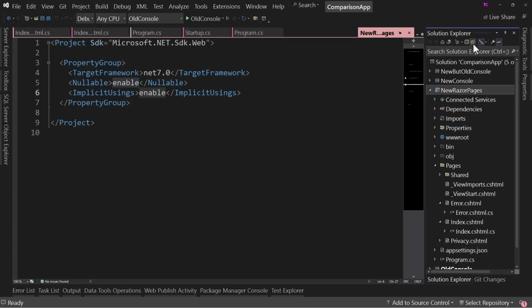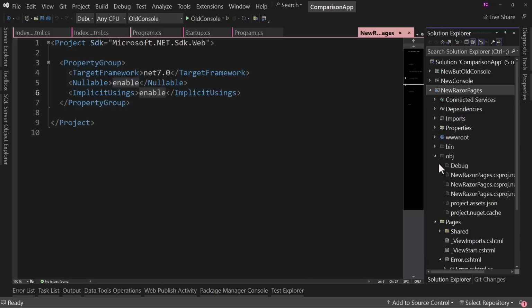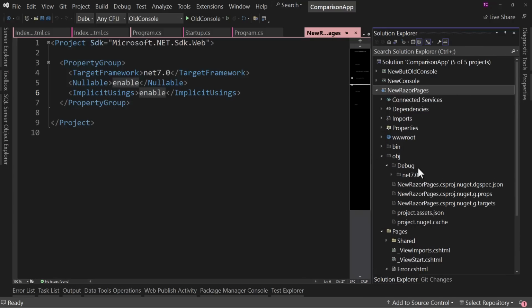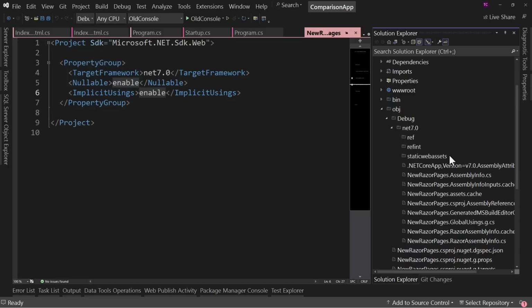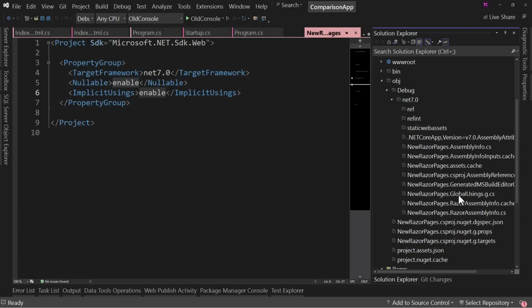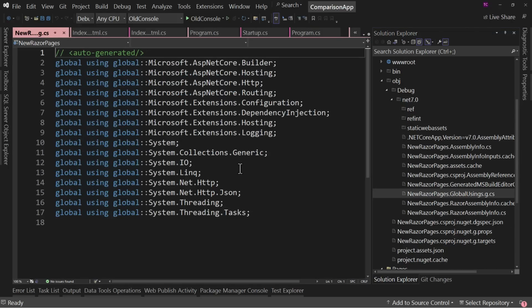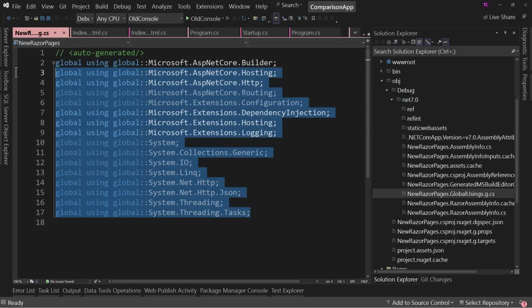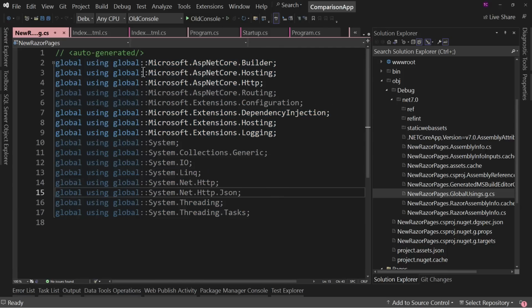So if we look here and say show all files, and we go to the OBJ directory and the bin directory, and then in .NET 7, we scroll down here and see global usings. This is the implicit usings. So it says global using global. These are the implicit usings that are auto-generated for us that Microsoft says, hey, you don't need to have those in every file.